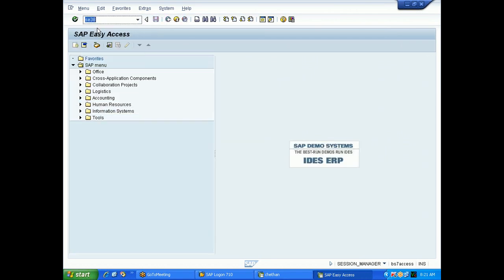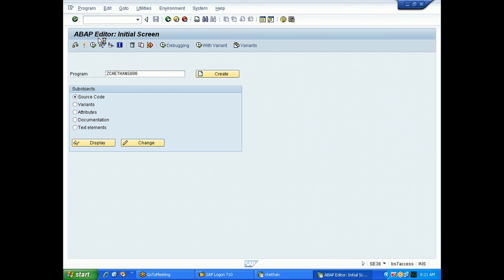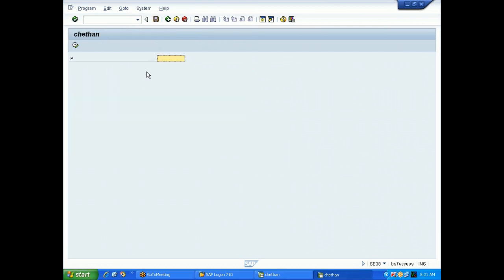So in SE38, if I give a date, see, I don't give any separator. I will give 01122010 and press enter. It will automatically adjust as per your user setting. If in your user setting it is separated by slash, and you give this and press enter, it will automatically be separated by slash.